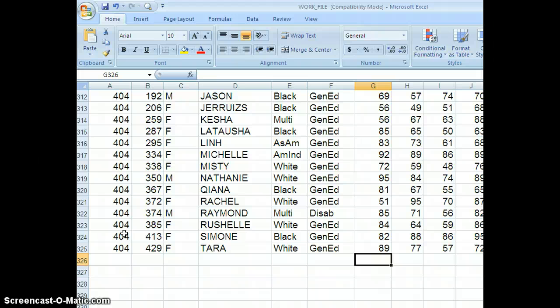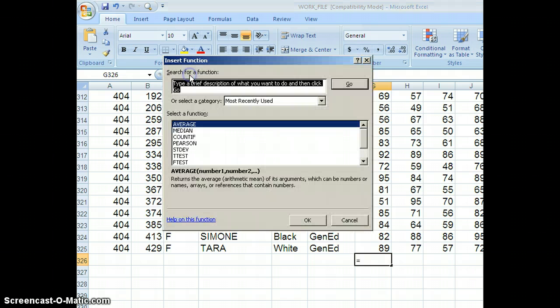I want to create an arithmetic average of the numbers in a big column of numbers. And this happens to be a test file, and it's got 324 scores in it, so it's a pretty big file. So I simply got to put this down here where I want the total to go. Go hit the function wizard button. Immediately I get this floating screen, and you'll know it immediately if you've used that before.